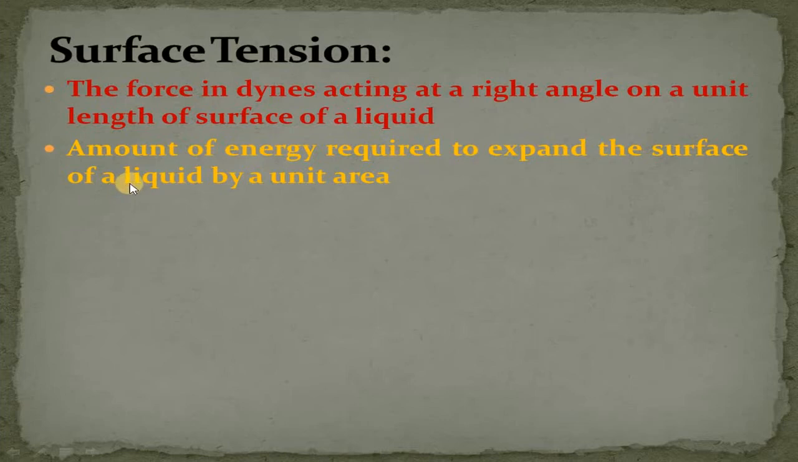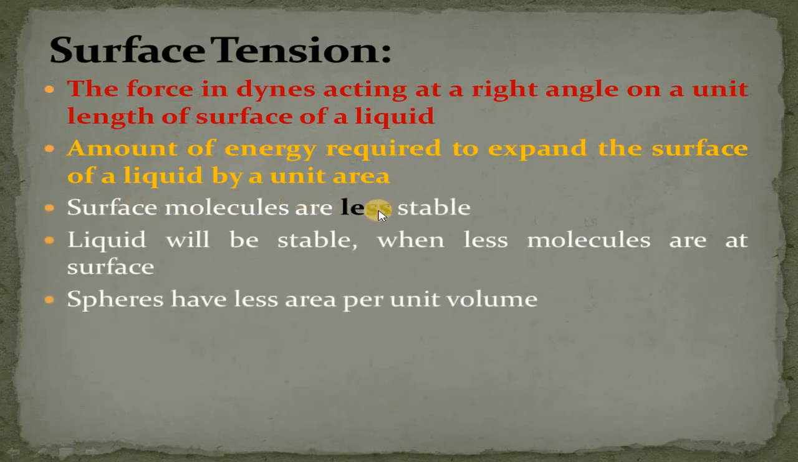Due to the unbalanced force acting on the liquid molecules present at the surface, the molecules at the surface are less stable as compared to those present within the liquid. So surface molecules are less stable. So when will the liquid be stable? When we have fewer molecules at the surface. Liquid will be more stable when fewer molecules are present at the surface.